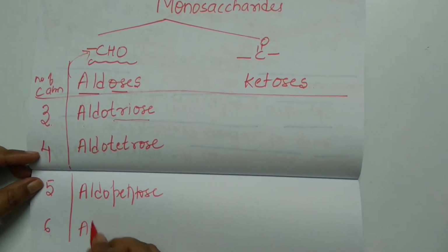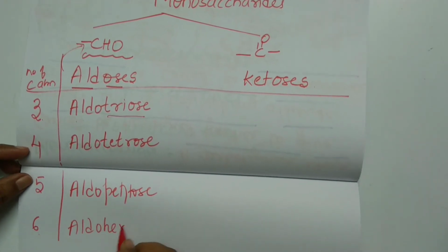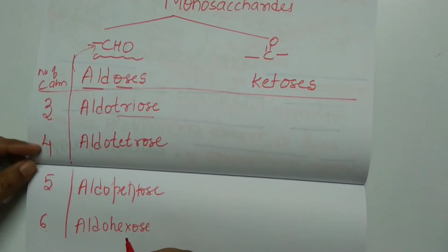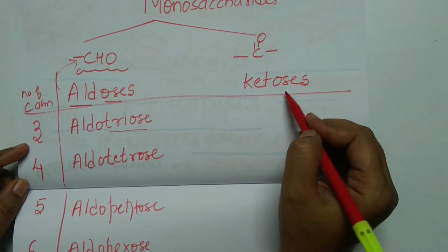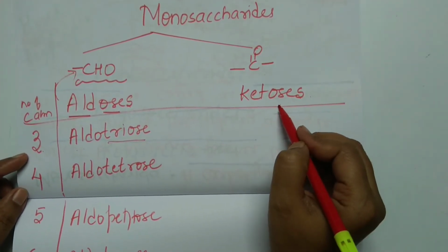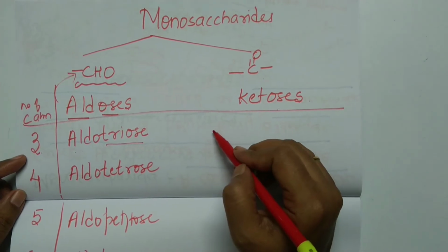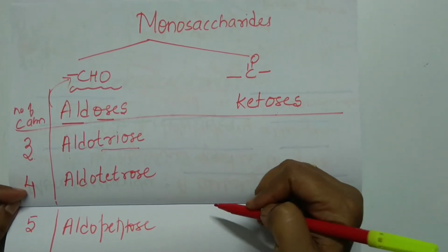Aldohexose. Similarly, a monosaccharide having a ketonic group is called a ketose. This ketose can have 3 carbon atoms, 4 carbon atoms, 5, 6, and so on.